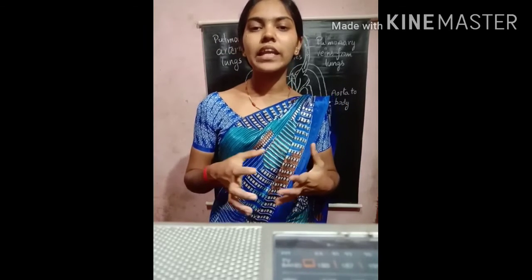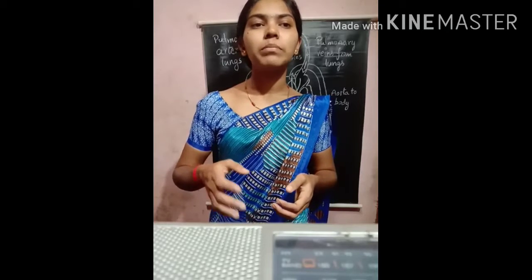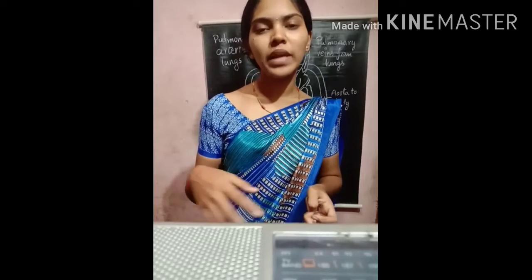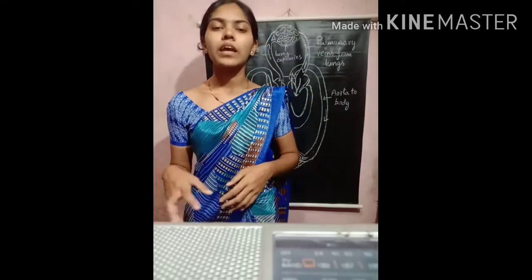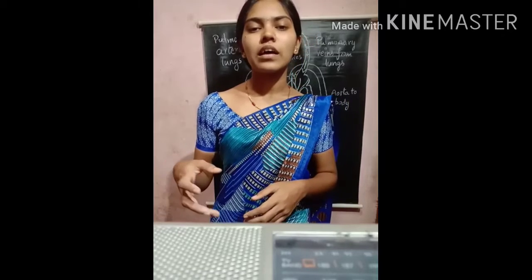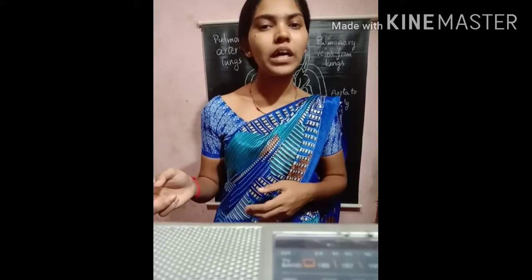In the case of reptiles and amphibians, they do not require this energy in order to maintain the body temperature. Their body temperature depends on the temperature of the environment. So they are cold-blooded animals. They are not warm-blooded animals. These amphibians and reptiles, their body temperature changes as per the temperature of the environment.